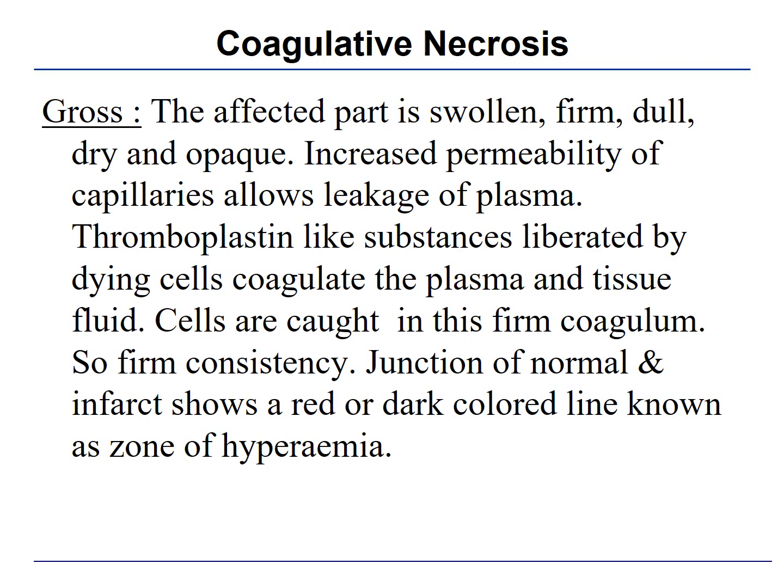So it is restricted to a certain part of the tissue, and you can see the junction of normal and infarcted area. What happens is the normal tissue will try to survive, try to help the adjacent cells which are dying because of decreased oxygen. So there will be proliferation of the capillaries at the junction of normal and infarcted zone. You will see a distinction between these two zones, and there is a red or dark colored line which is called the zone of hyperemia. At this zone of hyperemia, there is increased capillary proliferation.